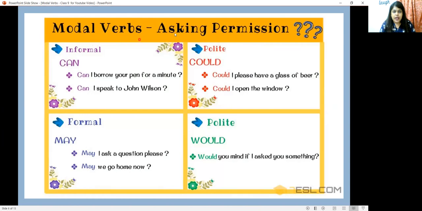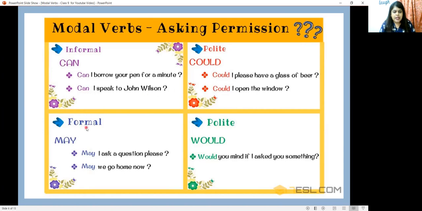Modal verbs for asking permission. If you have to use an informal way of asking permission, you can use the word can. Can I borrow your pen for a minute? Can I speak to John Wilson? If you have to ask in a polite way, you can use the word could instead of can. Could I please have a glass of beer? Could I open the window?